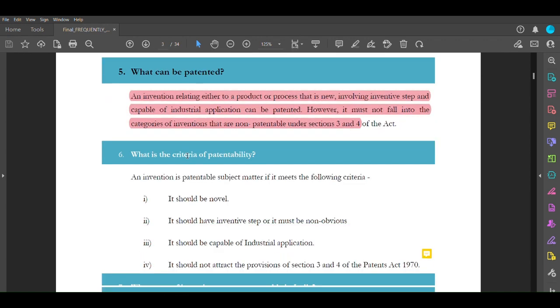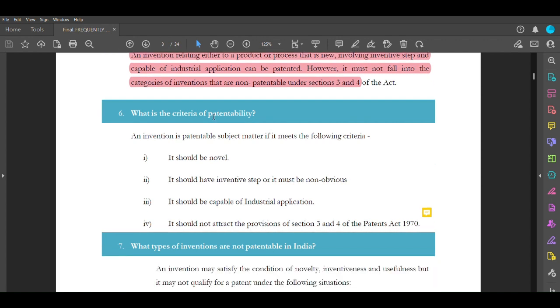Now, what can be patented? An invention relating either to a product or process that is new, involves an inventive step and is capable of industrial application can be patented. However, it must not fall in the category of inventions that are not patentable under Section 3 and 4. So, what is Section 3? Sections 3(a) to 3(p) list things that are not patentable, like agricultural, medical, and plant species and all. And under Section 4, atomic energy related inventions come. So these are not patentable.